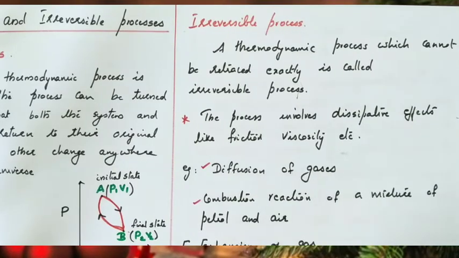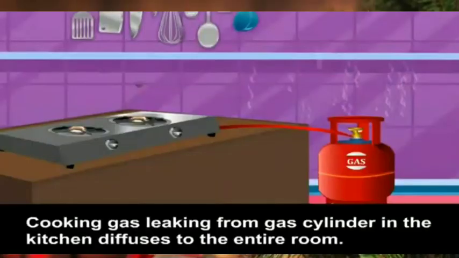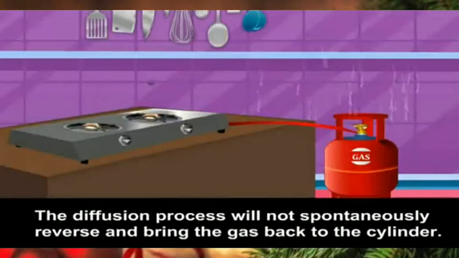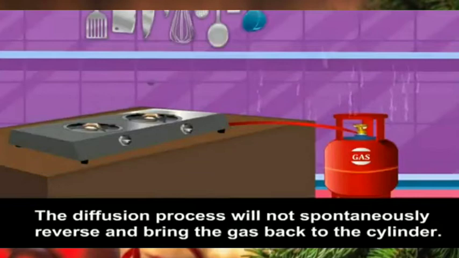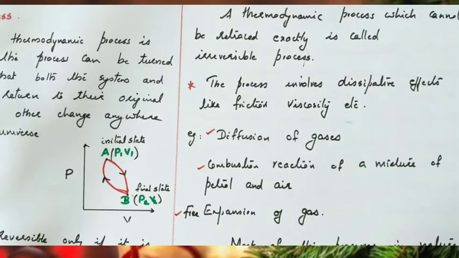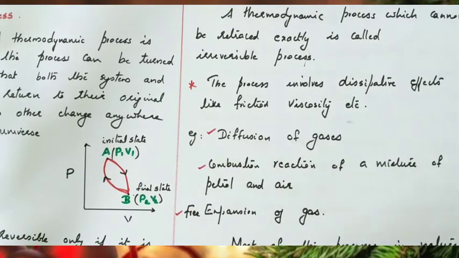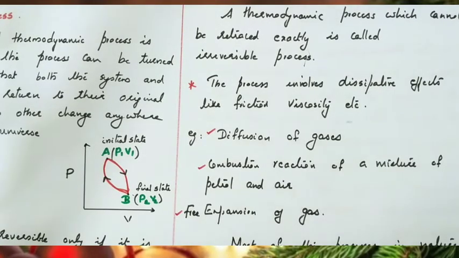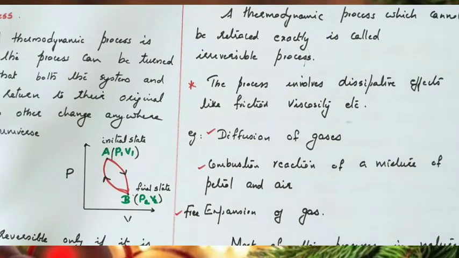Examples for irreversible processes: cooking gas leaking from a gas cylinder in the kitchen diffuses to the entire room. Can we bring the gas back to the cylinder? No. So the diffusion process is not spontaneously reversed, hence it is an irreversible process. Then the combustion reaction of a mixture of petrol and air ignited by a spark cannot be reversed. Clear?